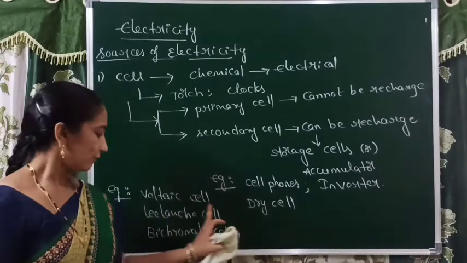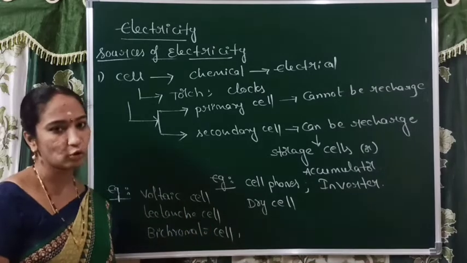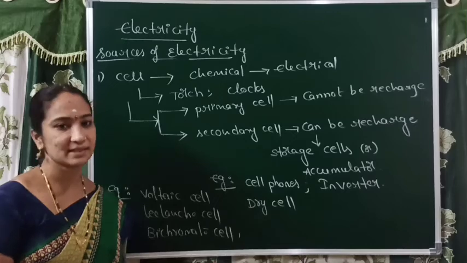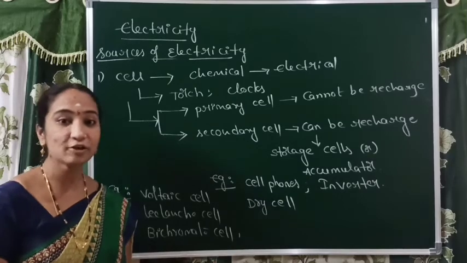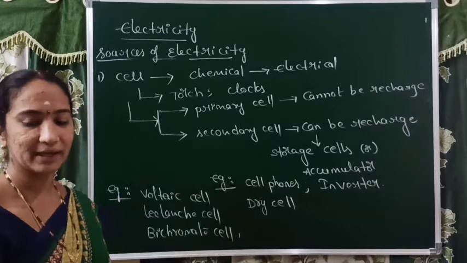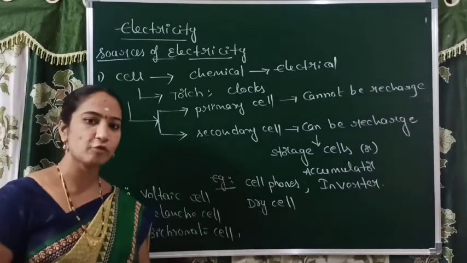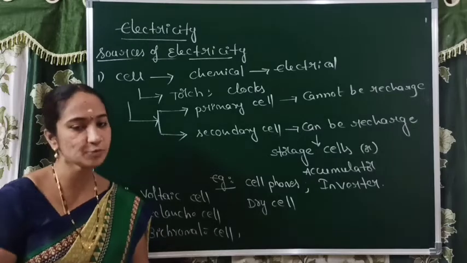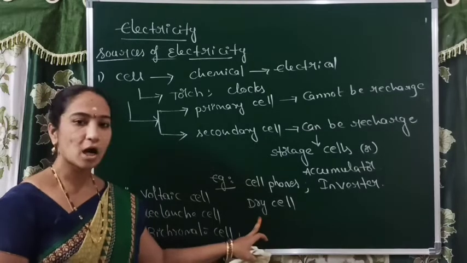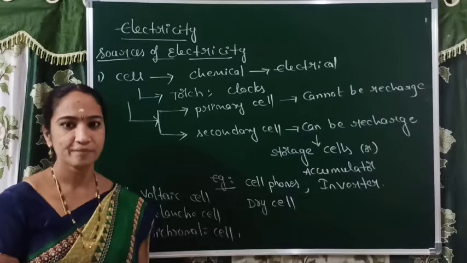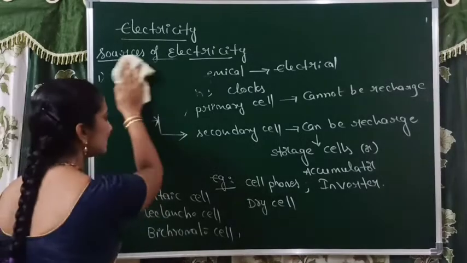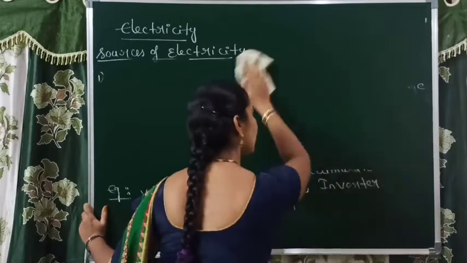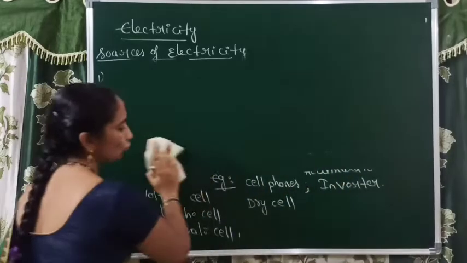The voltaic cell, Leclanché cell and bichromate cell have some disadvantages. In these cells, all the chemicals are in liquid form, like HCl and H2SO4. Because of leakage problems, after a few years the dry cell was invented. Nowadays we use these dry cells in different electronic gadgets, even in TV remotes and wall clocks.